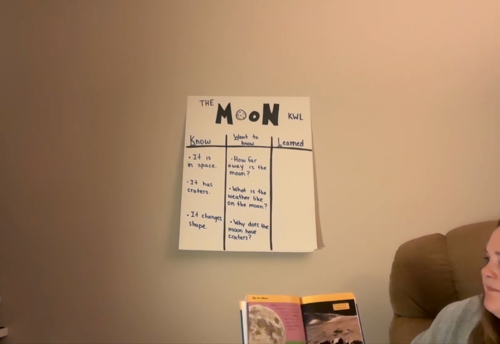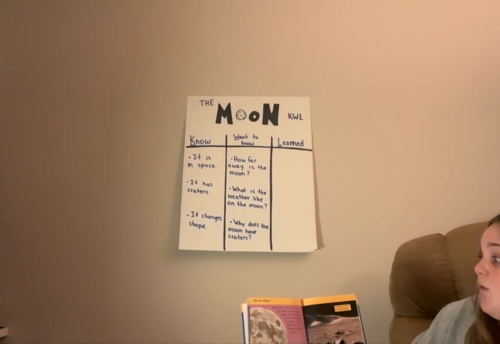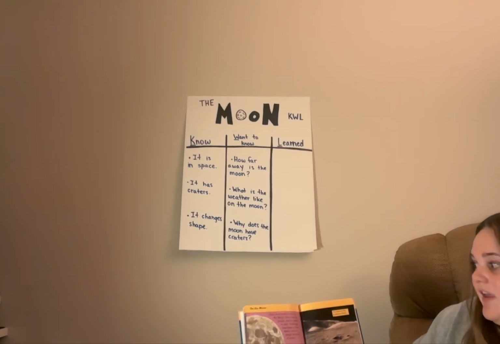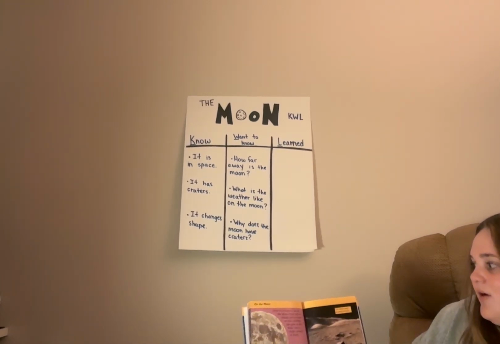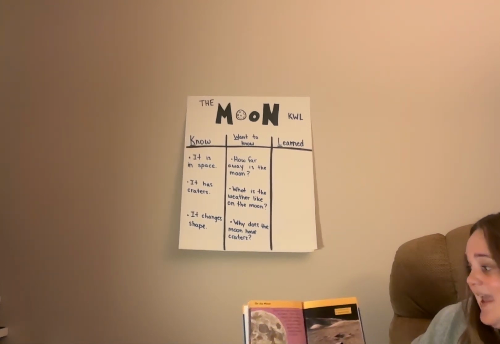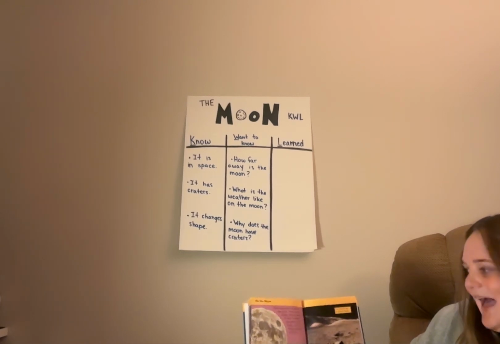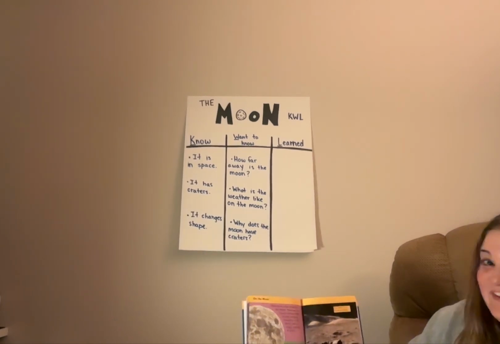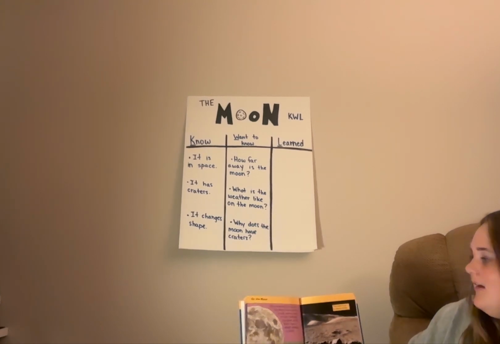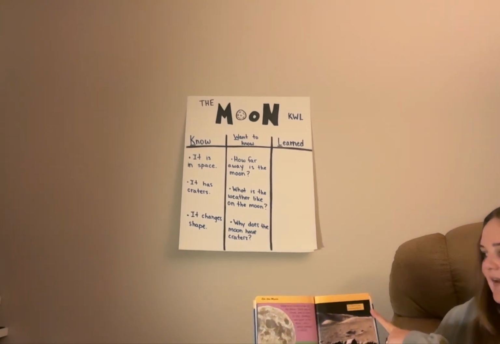On the moon, there is no water or air. There are no clouds and no wind or rain. Nothing can grow or live there, not a single animal or plant. By day, the moon is boiling hot. By night, it is freezing cold. The moon sky is always going to be black.